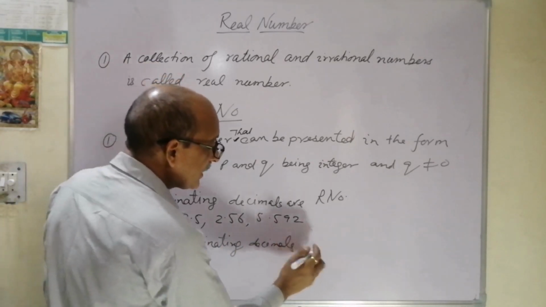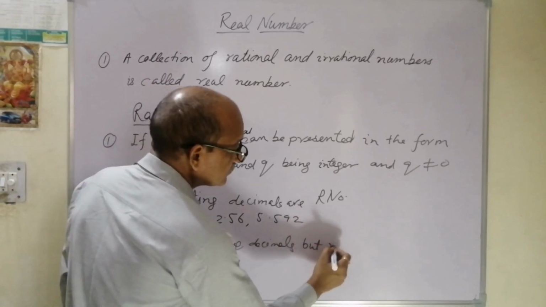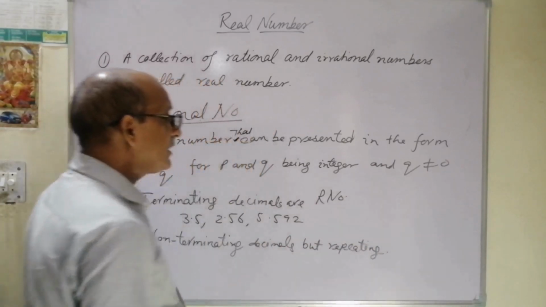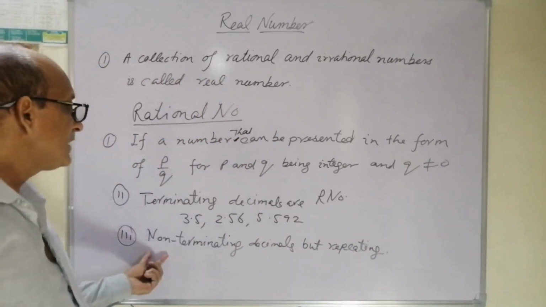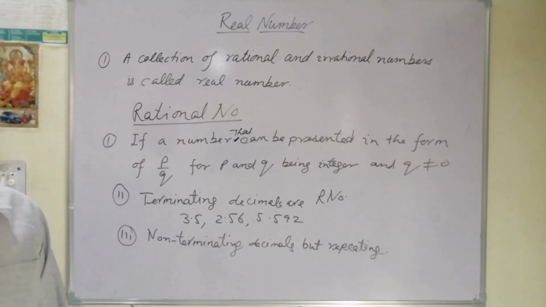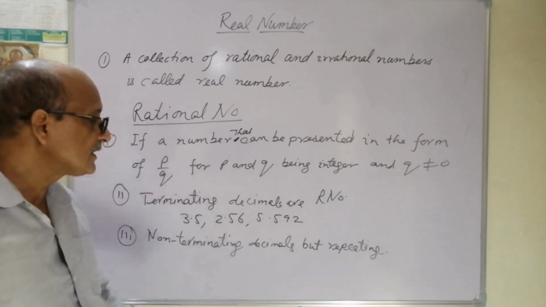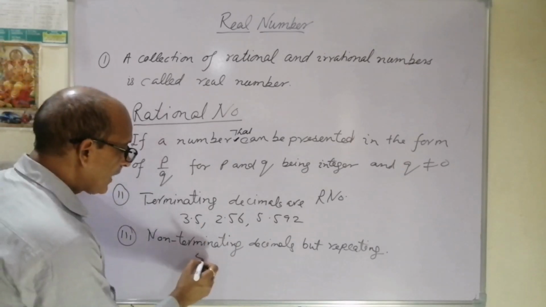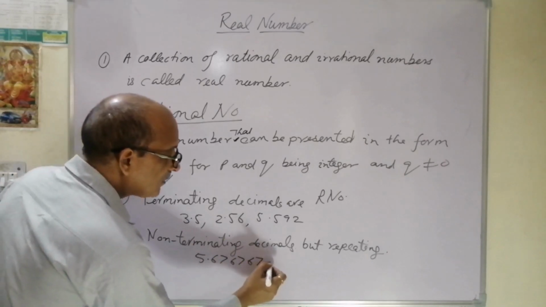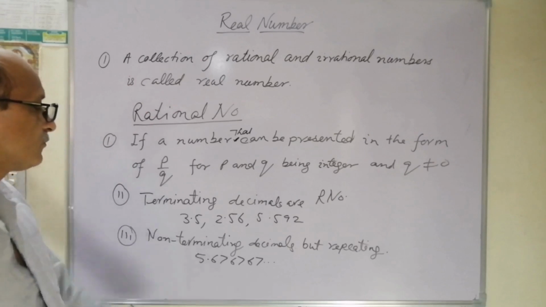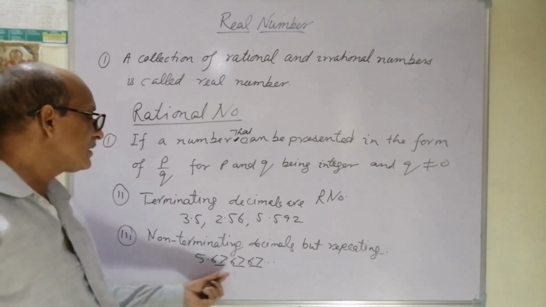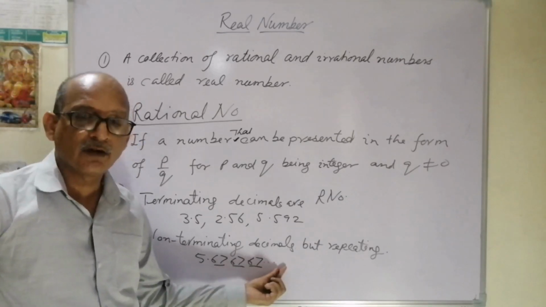But the condition over here is repeating. If non-terminating, then it must repeat. If the number is a non-terminating decimal and it is repeating, then also it is a rational number. Let's see how it repeats, like 5.676767, ultimately you have to write 3 dots at the end. So 67 is getting repeated, so it is known as non-terminating. The 3 dots say that the number is non-terminating.